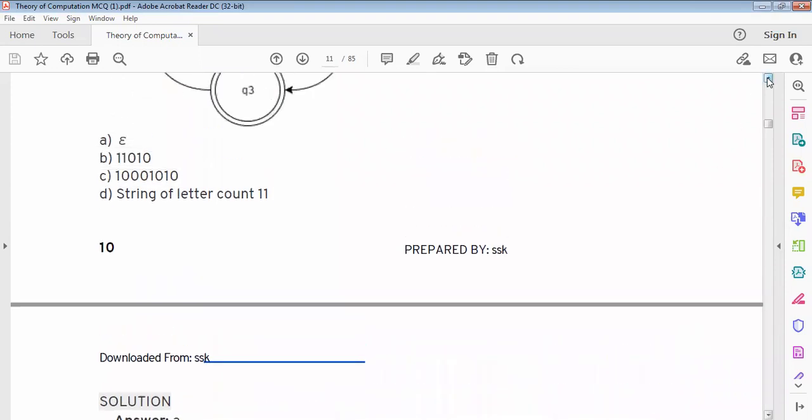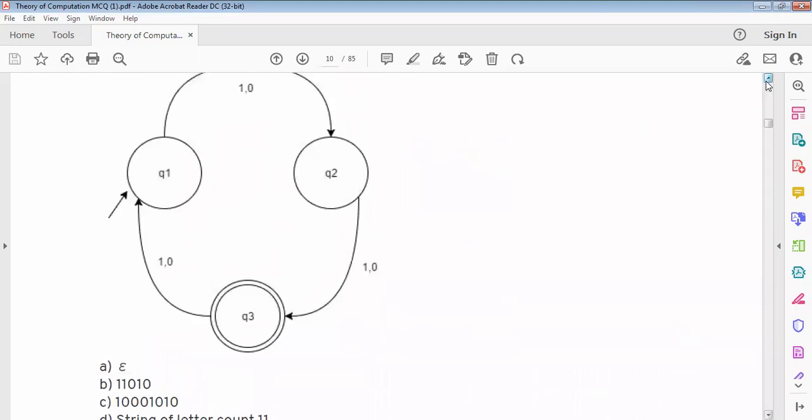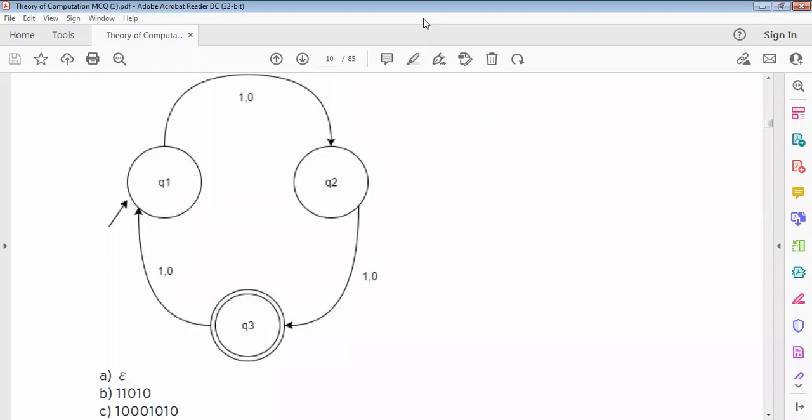Option A is correct because the initial state is not represented as final.